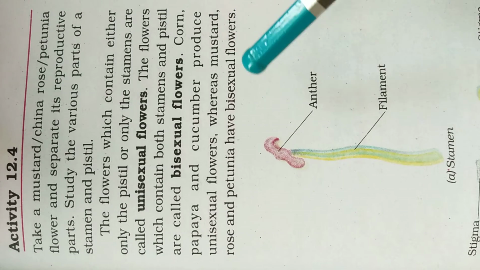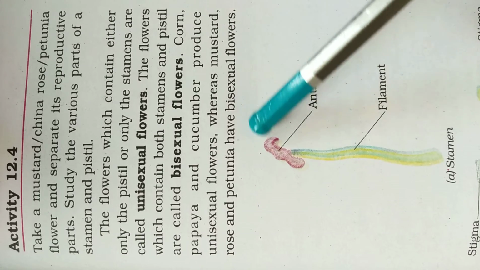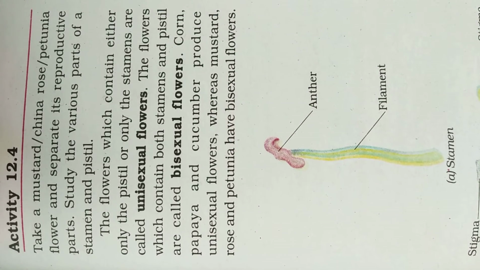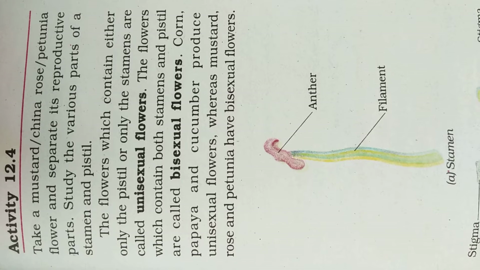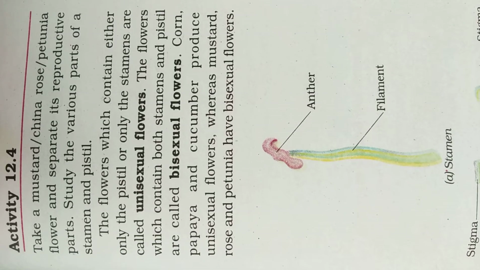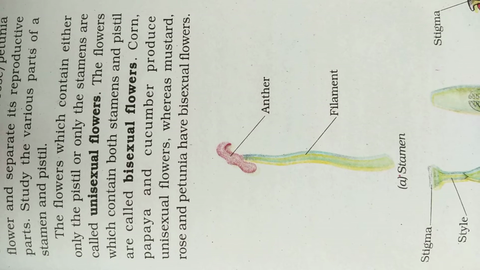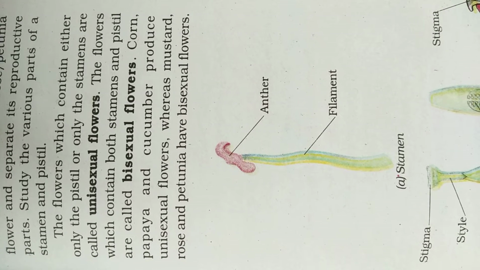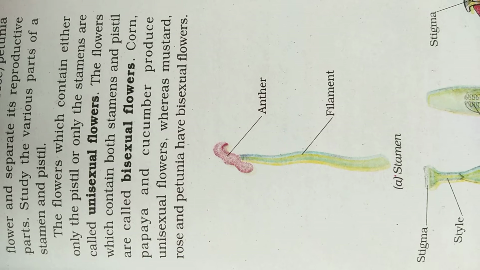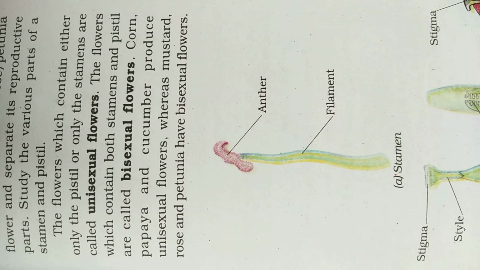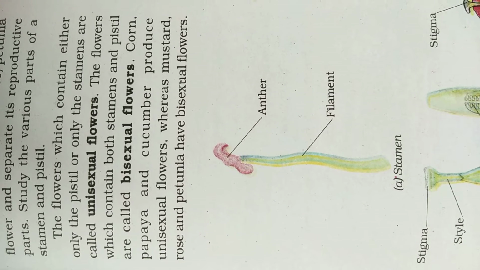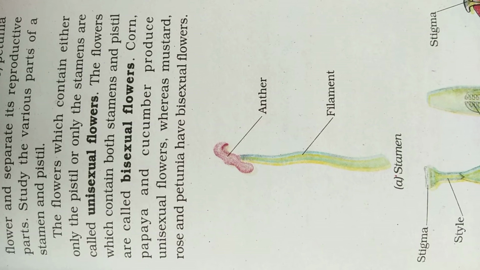Corn, papaya and cucumber produce unisexual flowers, means they have only one reproductive organ. Whereas mustard, rose and petunia have bisexual flowers, means they have both the reproductive organs, that is female and male. Who? The mustard, rose and petunia.